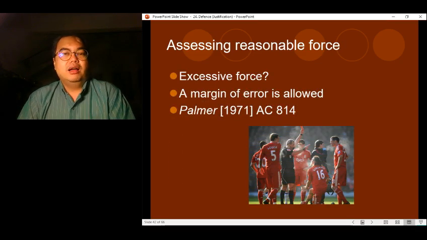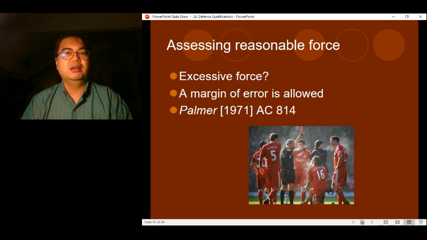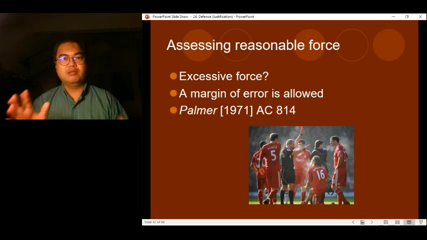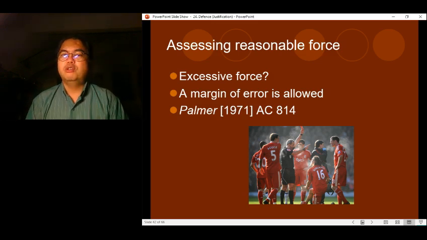Now moving on, the case of Palmer is also important, which provides that a margin of error is allowed. So sometimes the force that is used may be a little bit excessive. And the court recognized that in the heat of the moment, you cannot expect the defendant to calculate very nicely how much force he is allowed to use at that point in time. So sometimes the force he used may be a little bit excessive. A margin of error is allowed when assessing whether the force used was reasonable or not.